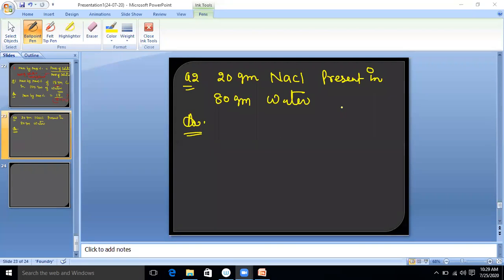Srihari says 20. Yes, this time Srihari, you are completely correct. Anusha, as usual, you are correct. We know what mass by mass percentage is. Mass by mass percentage is equal to mass of the solute, 20, upon mass of the solution, 80 plus 20, 100, multiplied by 100.